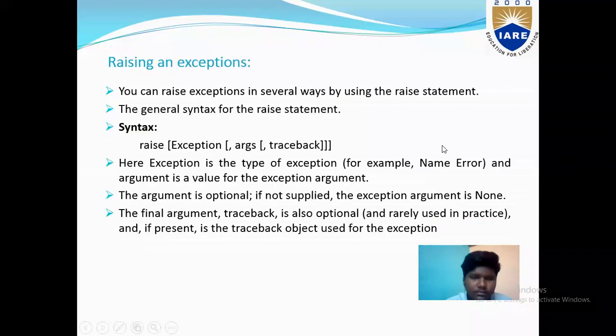Raising an exception. You can raise an exception in several ways by using the raise statement. The general syntax for the raise statement is: raise [Exception [, args [, traceback]]]. Here, Exception is the type of exception, for example NameError, and args is a value for the exception argument. The argument is optional; if you do not supply it, the exception argument is None. The final argument, traceback, is also optional and rarely used in practice, and if present, it is the traceback object used for the exception.